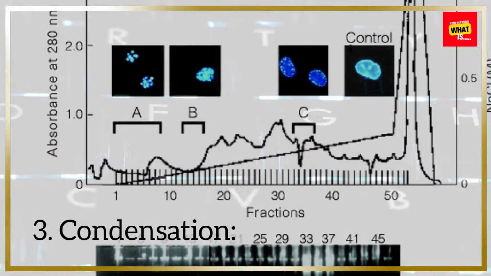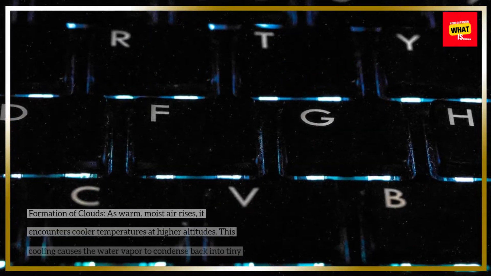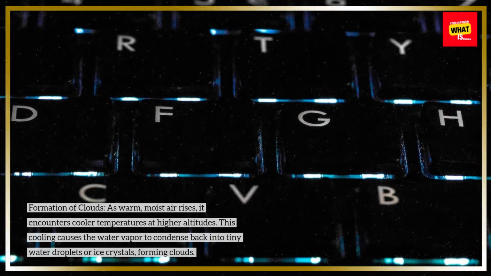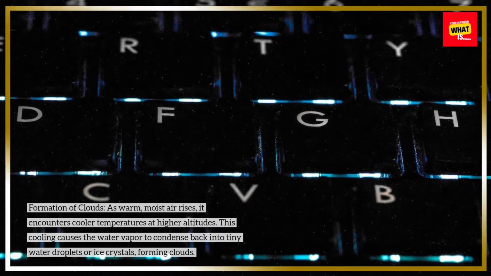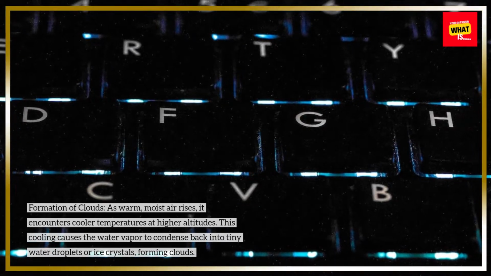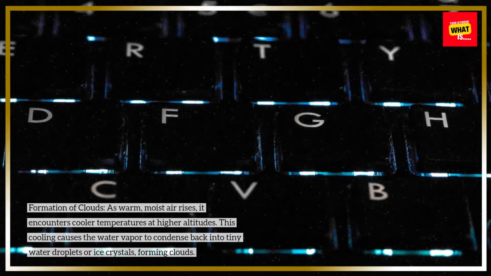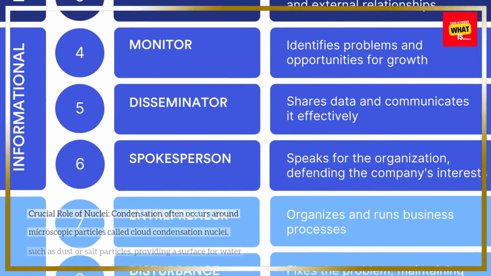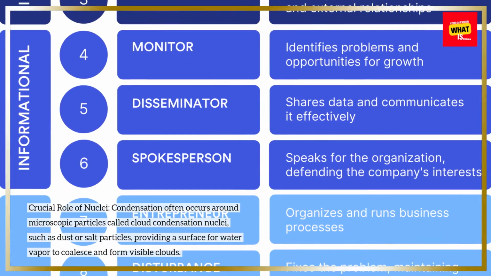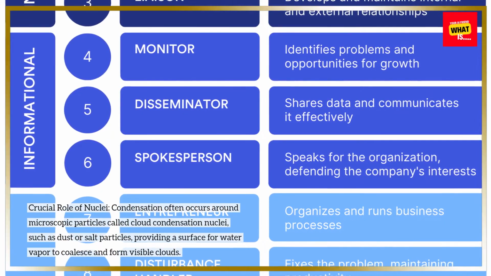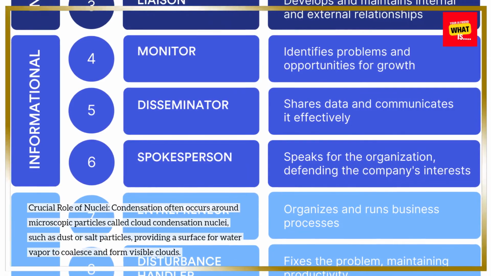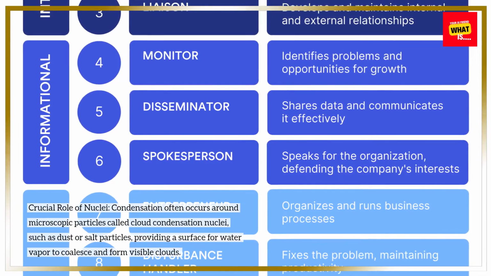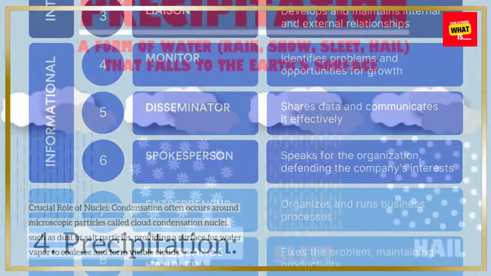3. Condensation. Formation of clouds. As warm, moist air rises, it encounters cooler temperatures at higher altitudes. This cooling causes the water vapor to condense back into tiny water droplets or ice crystals, forming clouds. Crucial role of nuclei. Condensation often occurs around microscopic particles called cloud condensation nuclei, such as dust or salt particles, providing a surface for water vapor to coalesce and form visible clouds.